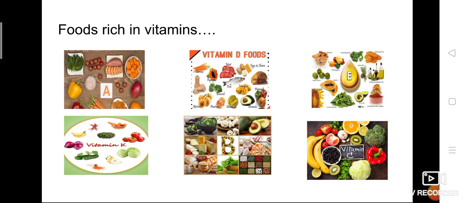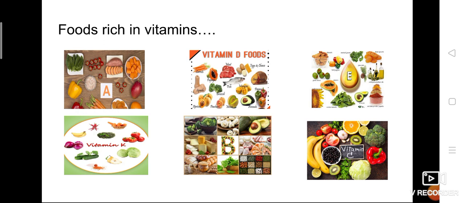Okay, then vitamin D. I told you that the best source of vitamin D is sunlight. Other than that, some food items also have vitamin D. For example, papaya, meat, fish, egg, avocados, melons, capsicums, carrot, everything. Okay, then vitamin E. Vitamin E maintains cell growth and it prevents sterility also. So, what are the food items? Spinach, olive oil, avocados, sunflower seeds, capsicum, everything is rich in vitamin E.